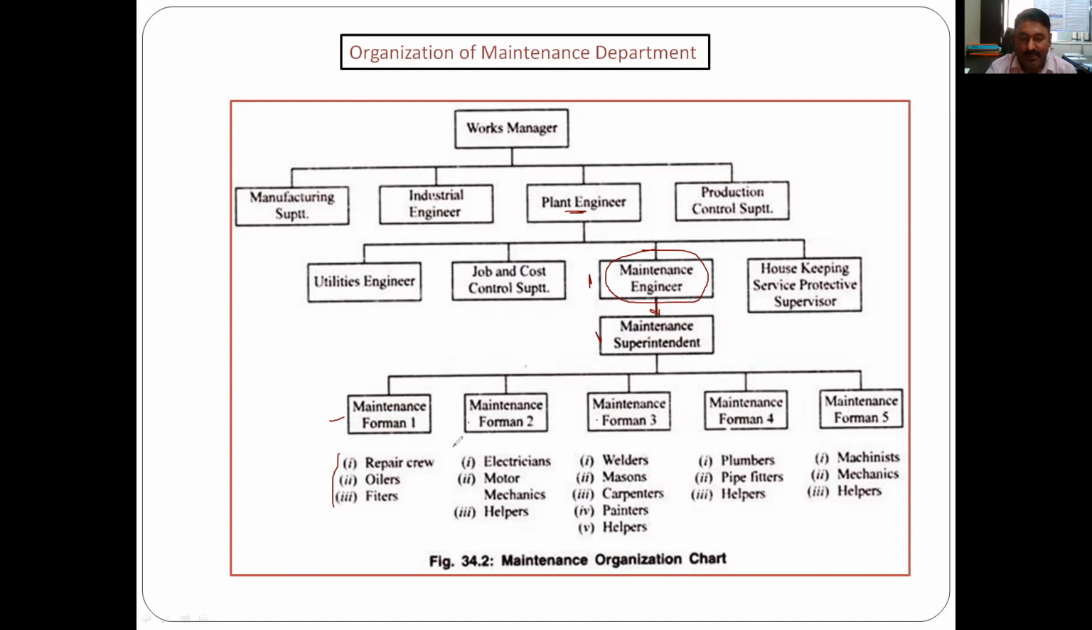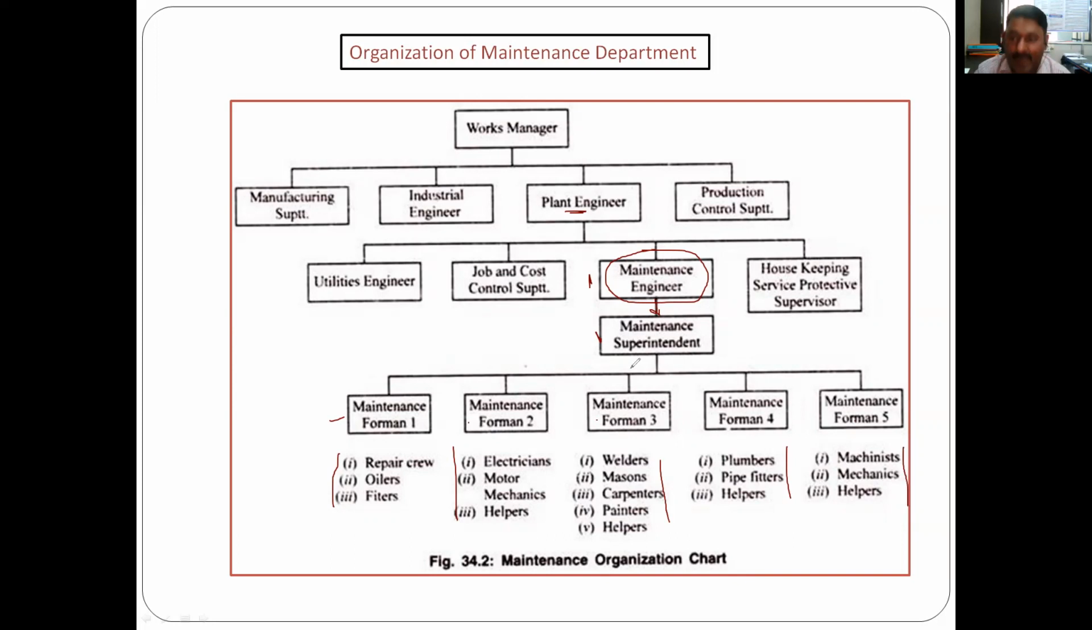This is maintenance foreman 2: electricians, motor mechanics and helpers. Maintenance foreman 3 has a unit of welders, masons, carpenters, painters and helpers. This is a totally different unit. Number 4 is related to pipes and pipe fittings: plumbers, pipe fitters, helpers. Fifth, machine mechanics and helpers.